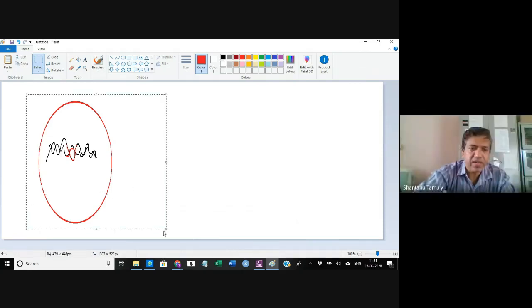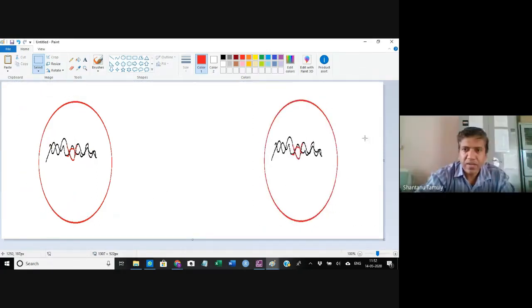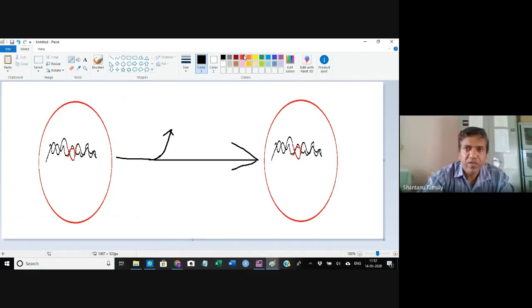What we are doing is removing the virulent gene.